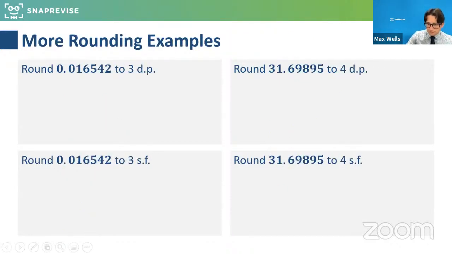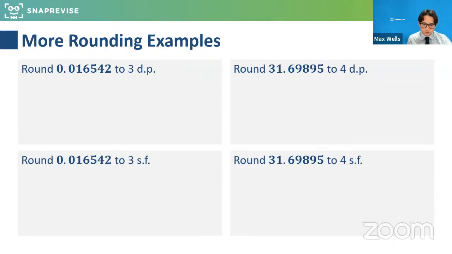So a couple more. I think they're worth doing, and then we're going to push on to some exam questions. And as I said, look at error intervals as well, in light of the kind of GCSE questions we would get. So round 0.016542 to 3 dp. So this time it's decimal places. The first two questions are to decimal places. The final two questions are to significant figures. So we've got to be very careful and pay close attention to detail here. How does it want me to round each number?